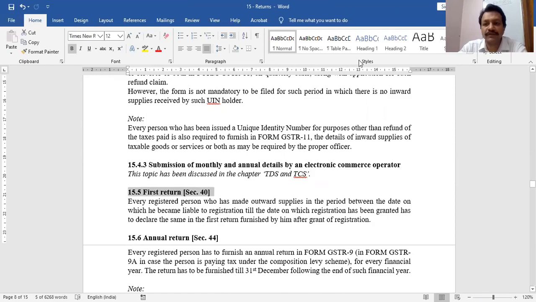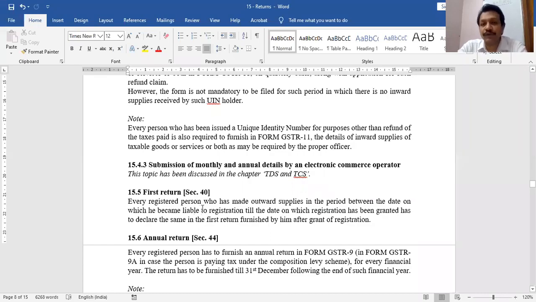I think you can share this screen. You can see this screen. Is this screen Word file visible clearly? Kindly reply through chat window. Is this Word file clearly seen? Okay, great. First return. Section 40 is first return.